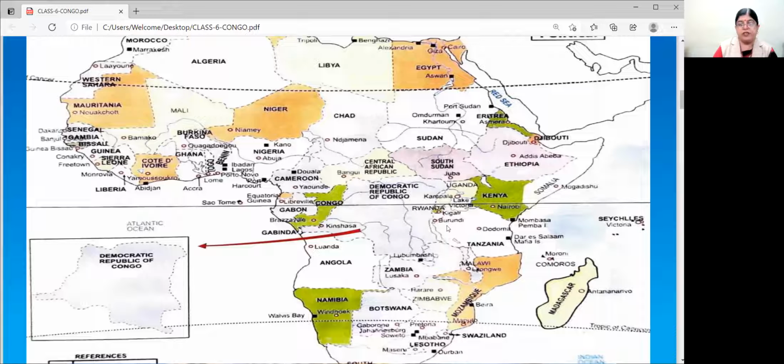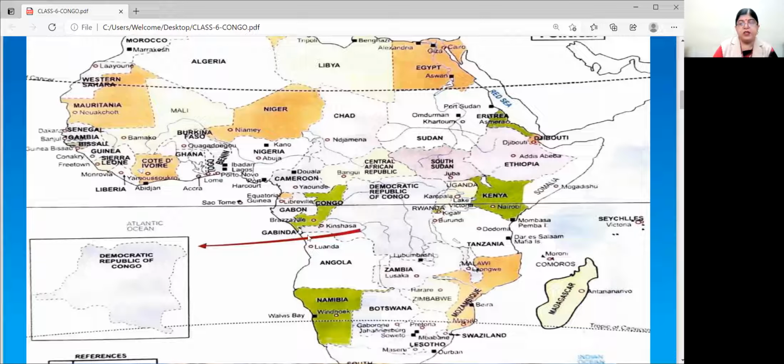These are the countries surrounding Democratic Republic of Congo. Just see this light blue color. Then again it takes a turn, then it goes like this.